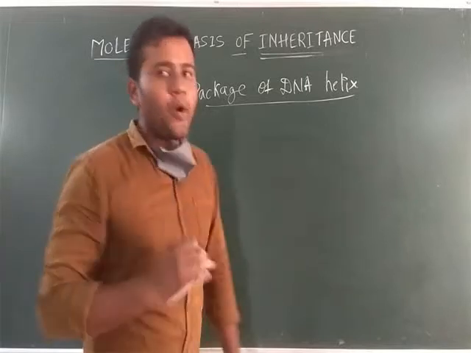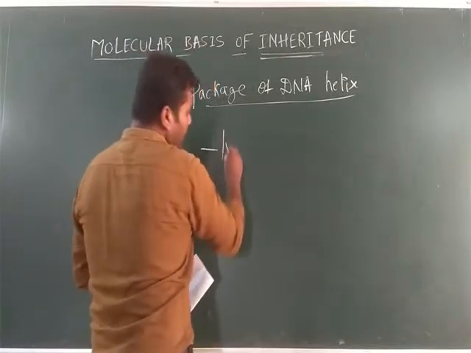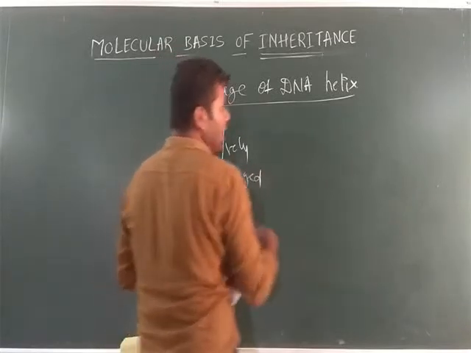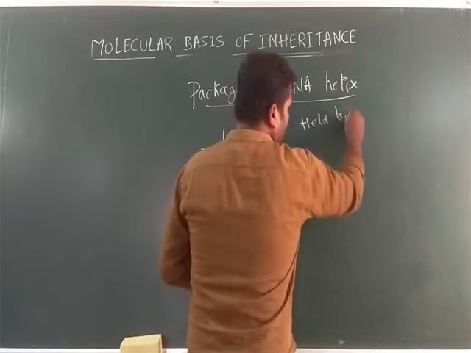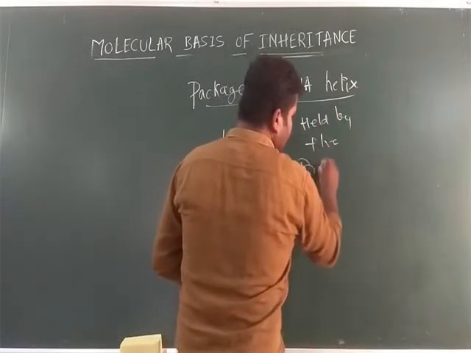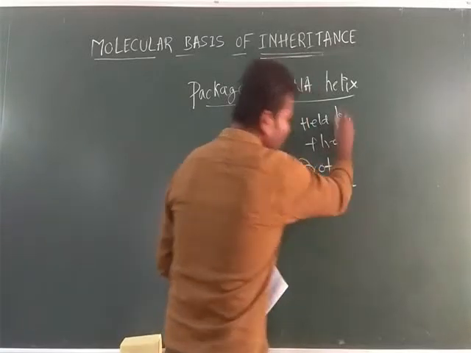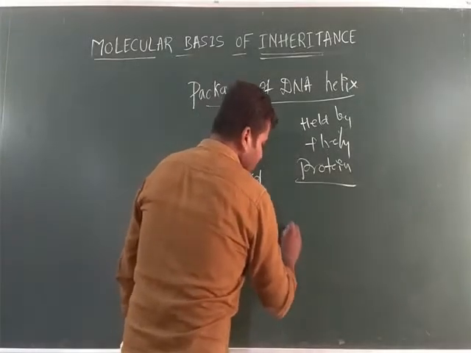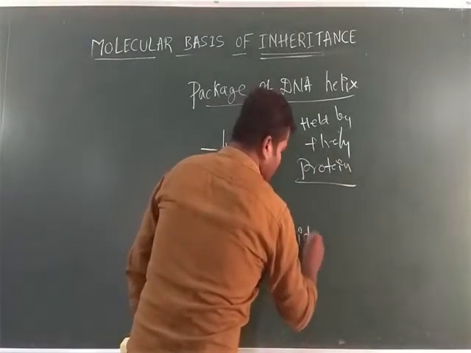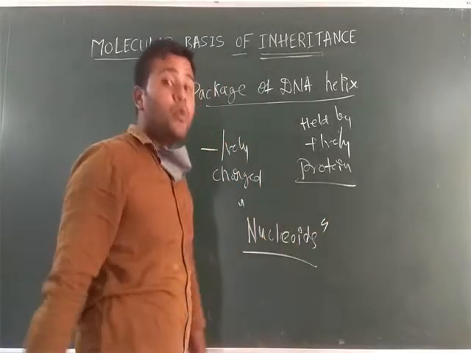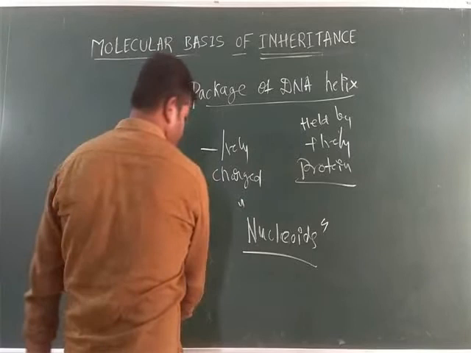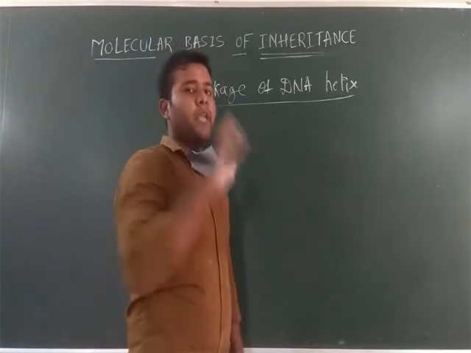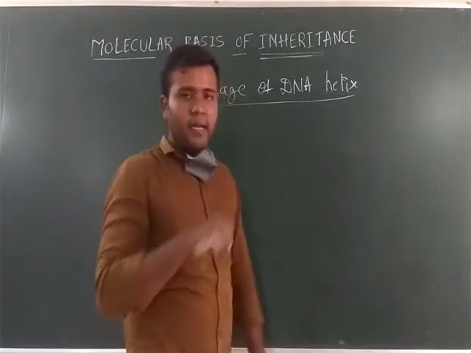Simple thing. In prokaryotes, DNA is always negatively charged. Being negatively charged, it is held by positively charged proteins and forms into nucleoids. That is the case in prokaryotes. When it comes to eukaryotes, I'll write some key points regarding the packaging of the DNA helix.